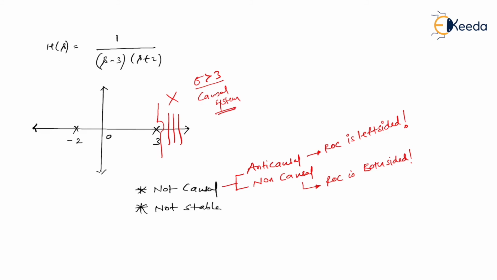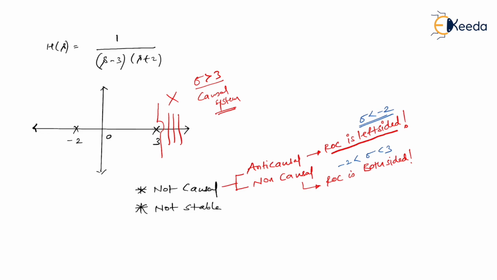Am I right? Then this kind of ROC is not possible. So there are two possibilities: the ROC is either left-sided or both-sided. What is meant by ROC is left-sided? That means sigma has to be less than -2. And ROC both-sided means the ROC should be trapped between two poles, that is -2 and 3, so sigma must lie between -2 and 3.